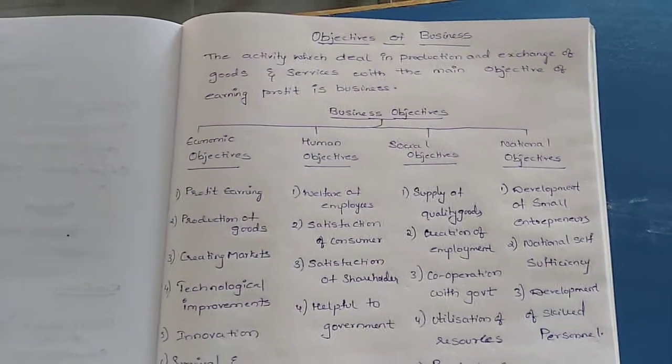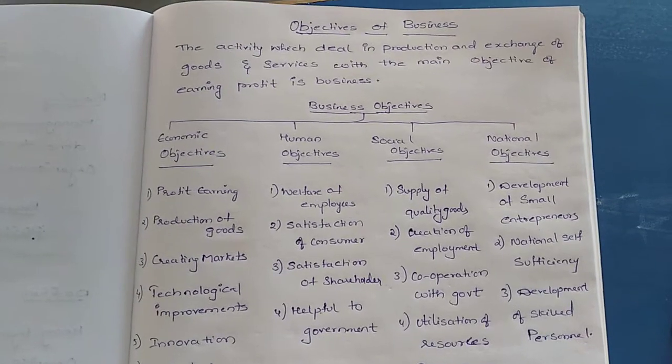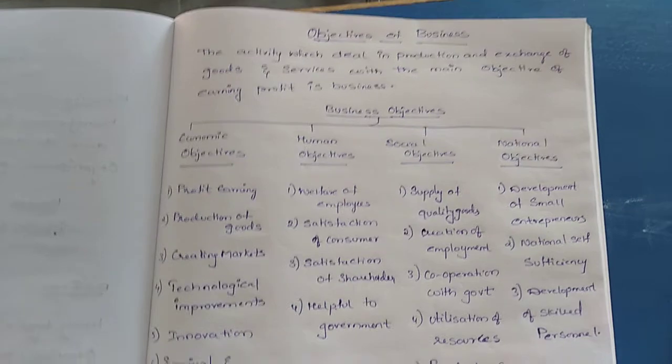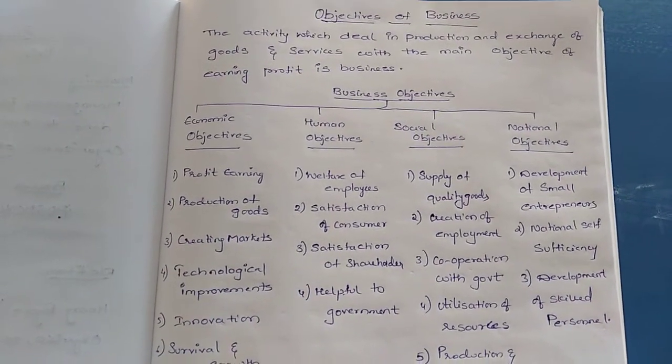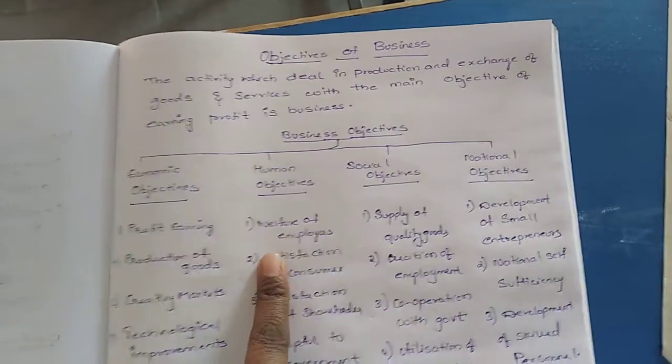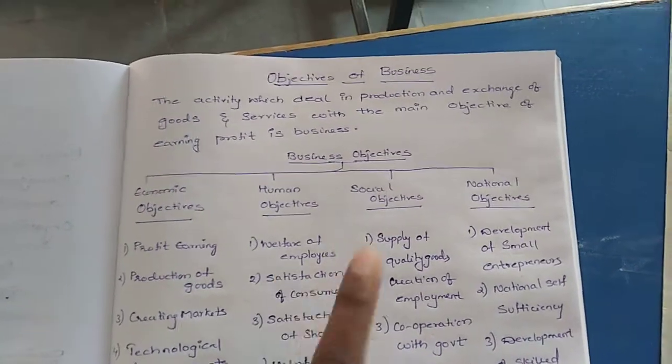Each question contains 12 marks, ma. So the paper pattern is important here, and I will explain the paper pattern afterwards. But the objectives of business are very important for the long question.